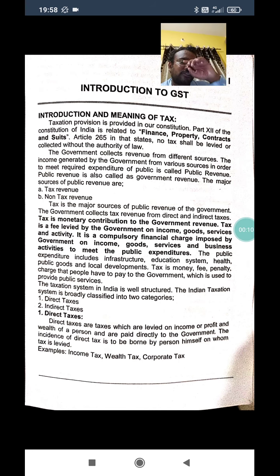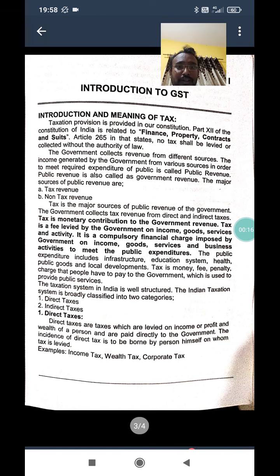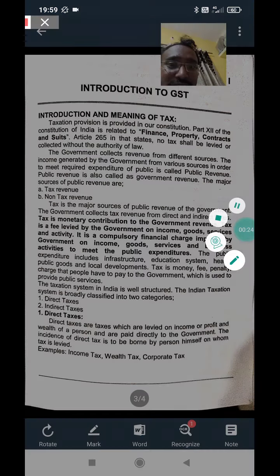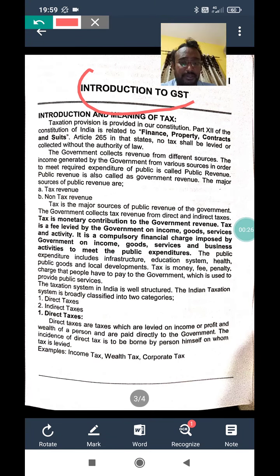In yesterday's class, or in the previous class, we discussed in brief the syllabus of Goods and Services Tax. In today's class, we'll discuss some of the important relevant points in relation to GST. Let us start the first unit, that is, introduction of GST.